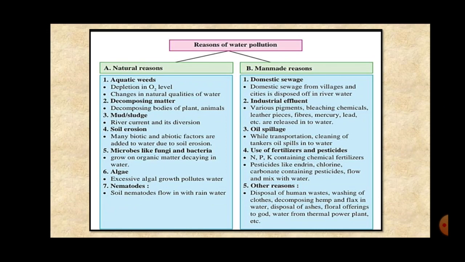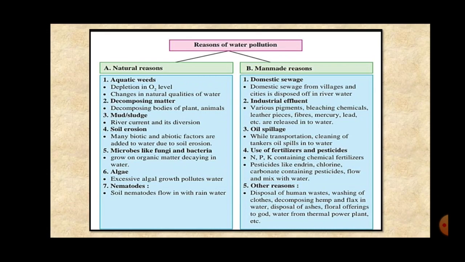Third one is oil spillage. While the oil is carried from one country to another country, it happens that during the water transportation, the oil spills due to any of the reasons, and thus the oil spillage takes place, which again is a type of water pollution.